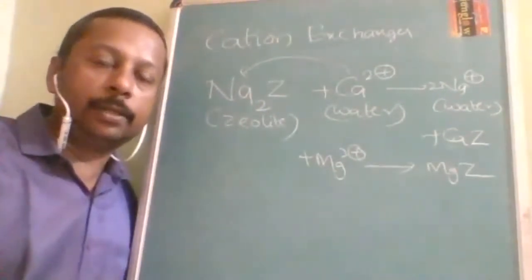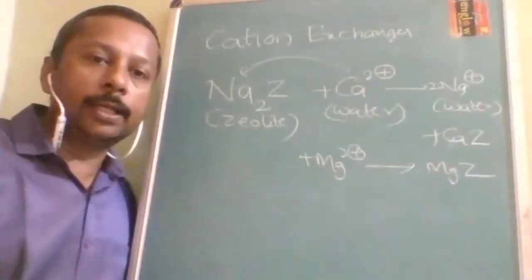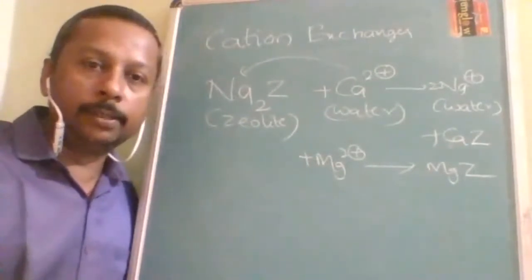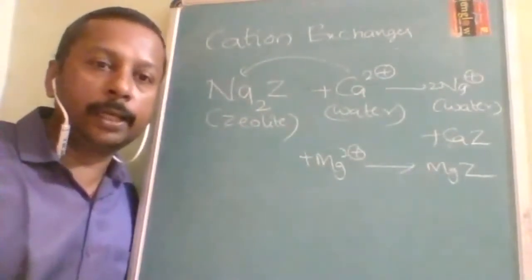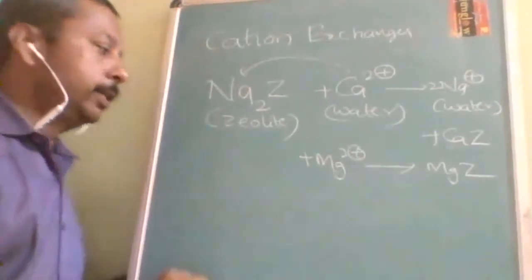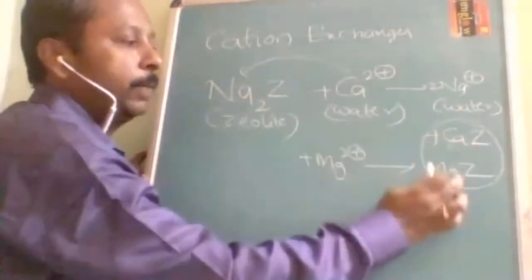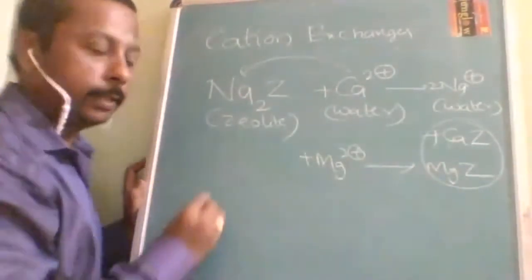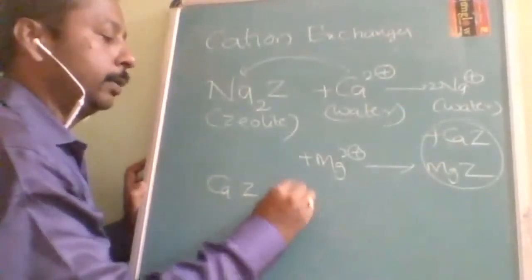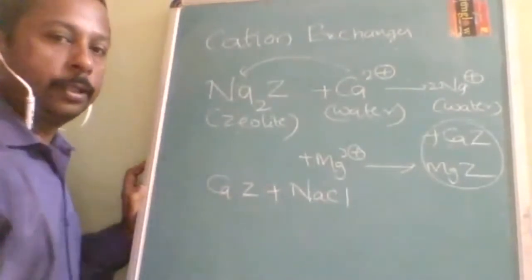When all the sodium present in the zeolite gets replaced by the calcium or magnesium, then such zeolite is called exhausted zeolite. What is it called? Exhausted zeolite. Exhausted zeolite can be regenerated. After some time, all sodium is replaced by calcium and magnesium. Now, calcium zeolite is treated with brine solution. What is it? Brine solution.